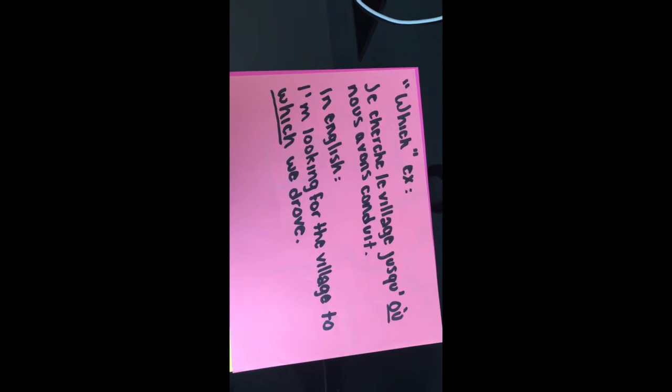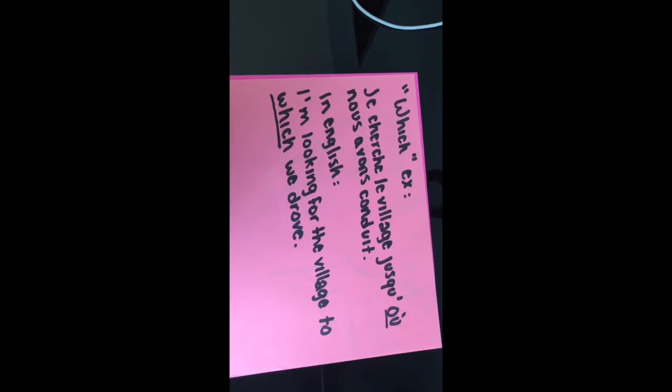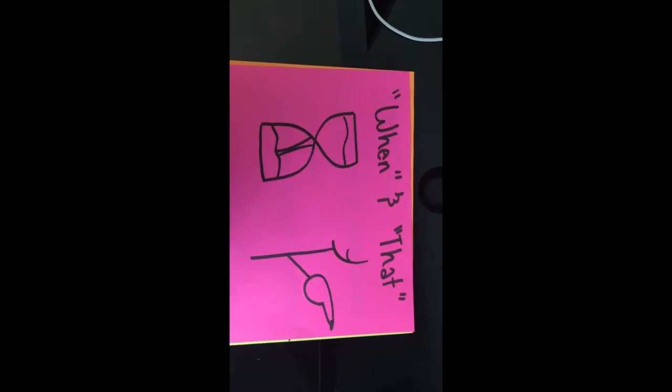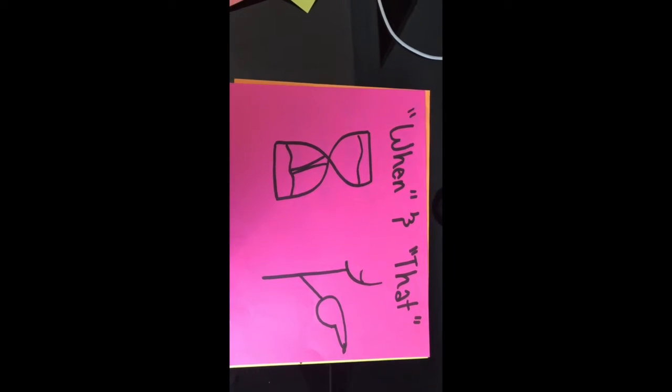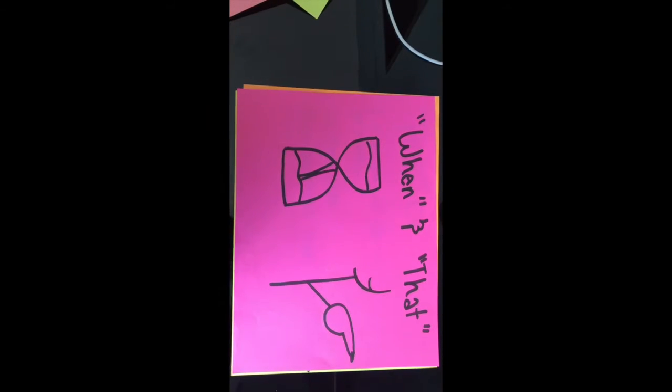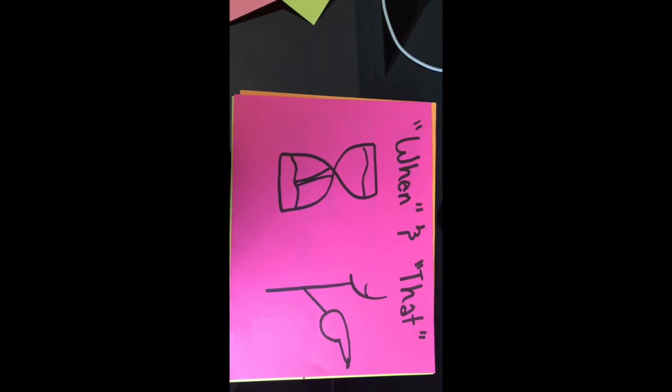An example of où meaning which is Je cherchais la ville jusqu'où nous avons conduit. In English, it will be I'm looking for the village to which we drove. Où has another relative meaning, when and that, referring to the moment in time something happened.